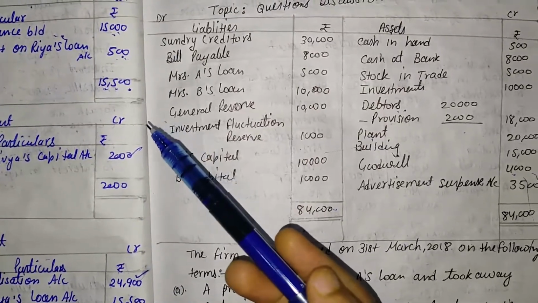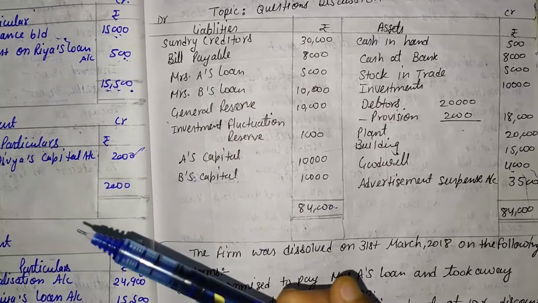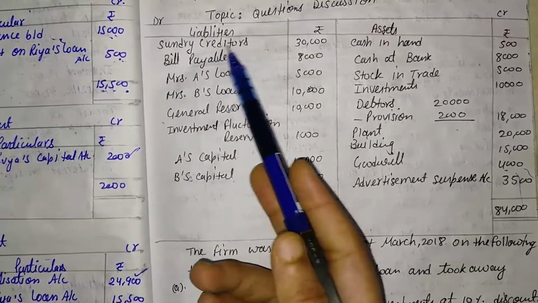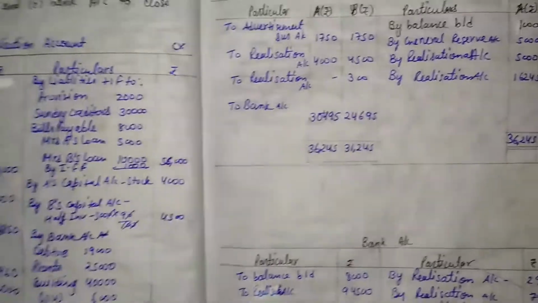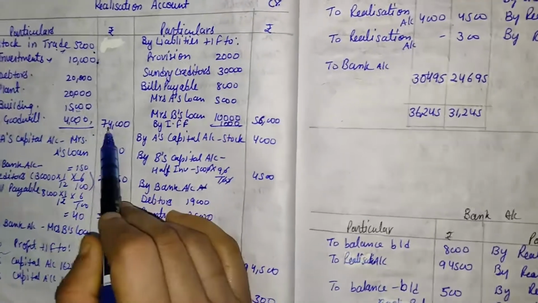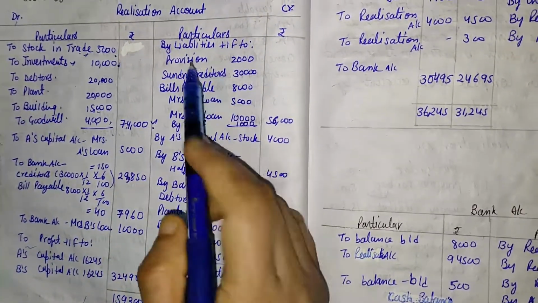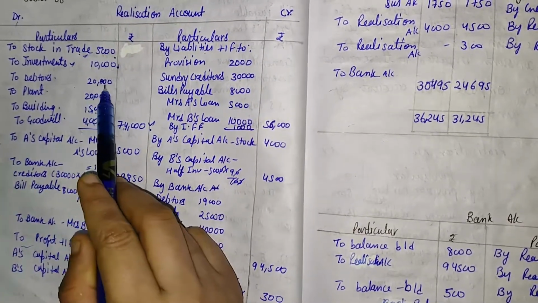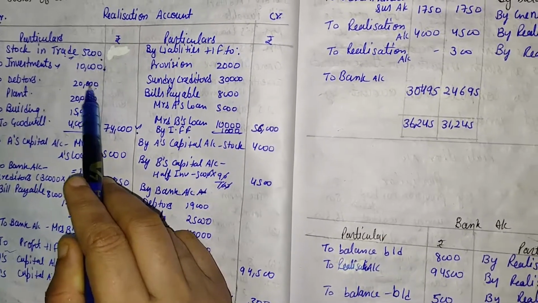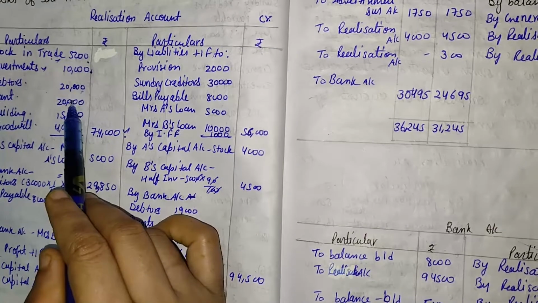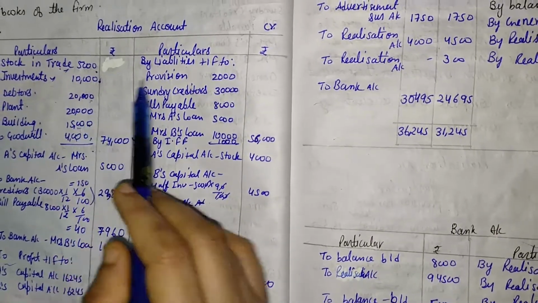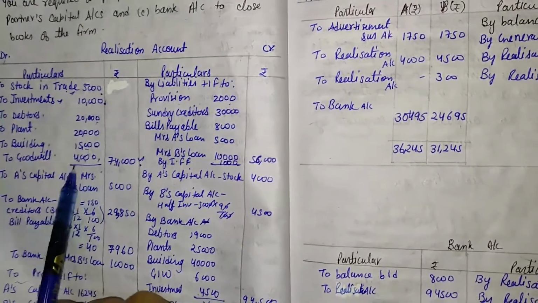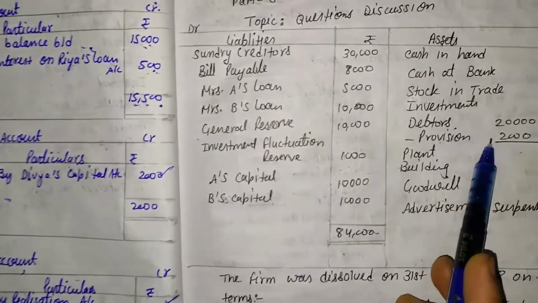The other information is the second step. We will have to transfer the liabilities and only external liabilities should be transferred. So first of all, sundry creditors should be transferred. So here it is the second step. First of all, total of this, that is 74,000, that is the first step. Then liability transfer, and before this we noted that debtors value is 20,000 in the internal column, and there is a provision that is given with the debtors of rupees 2,000. That provision we will show in the liabilities side. So here provision value is 2,000, that is given in the question.